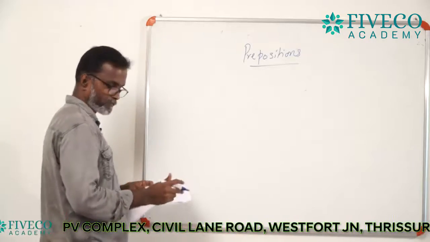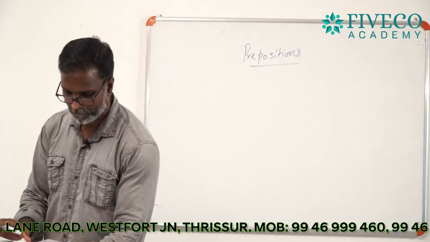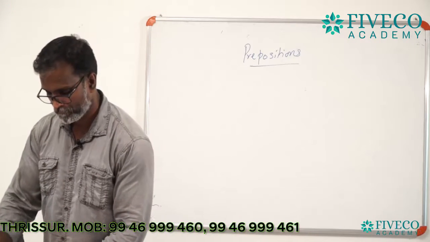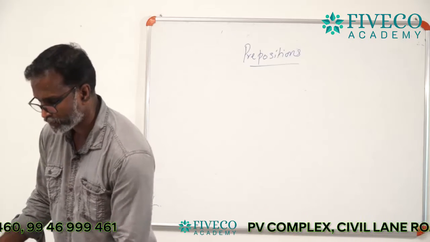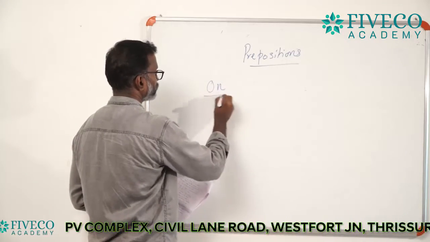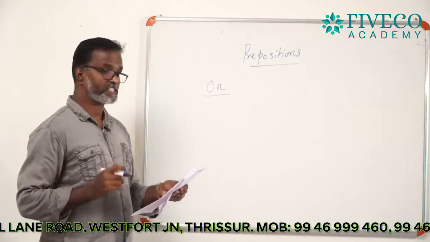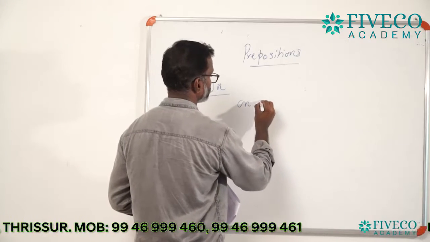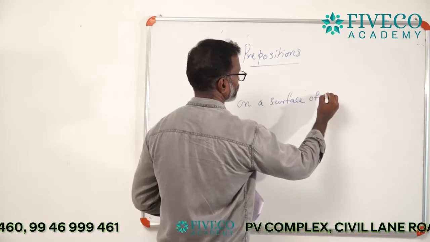Third preposition, on. Where can you use on? The first condition: on a surface or something.